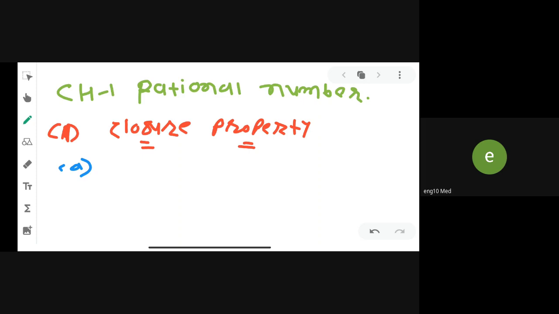What is the meaning of closure property? Just I am giving you example. For example, if we are taking number from the whole number and we get answer in whole number, it means it is closure. But if answer is not coming in whole number, it means it is not closure. Just I am giving you example. You can see it here.